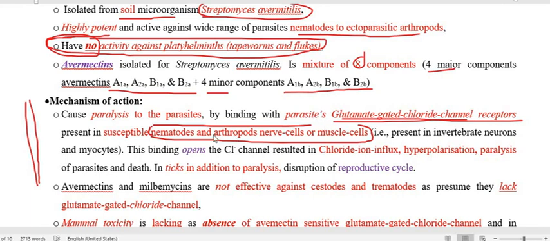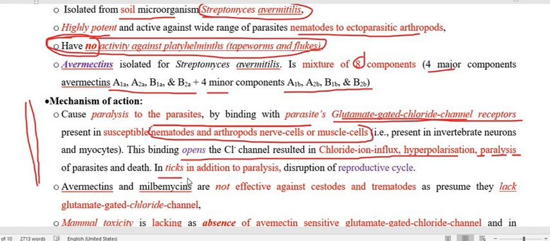parasite, nematodes and arthropods' glutamate-gated chloride channel receptor. After binding with this receptor in the parasite or the helminth or the worm, they open the chloride channel. So when chloride influx occurs, it gives hyperpolarization and paralysis of the worm, and finally death will occur.